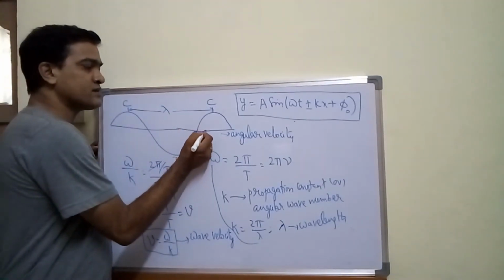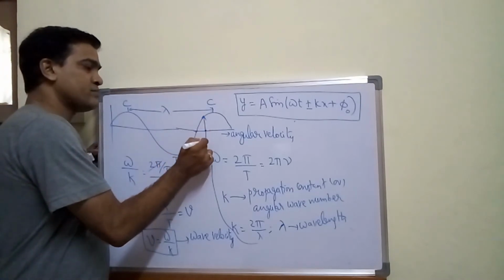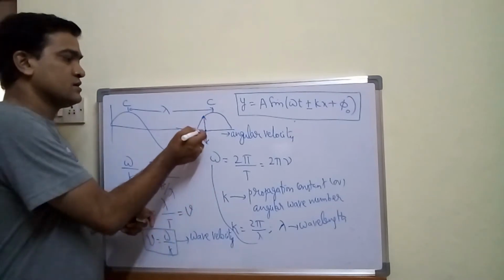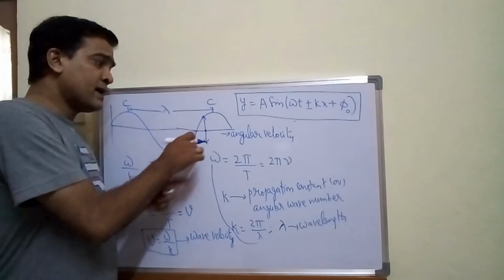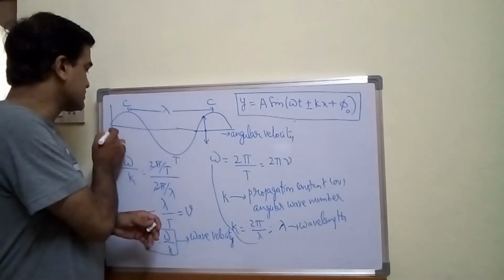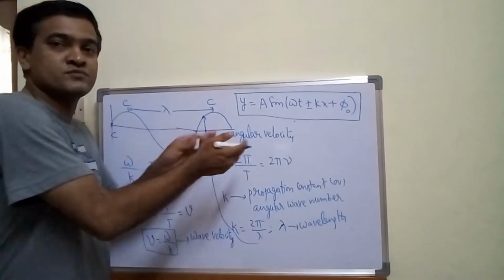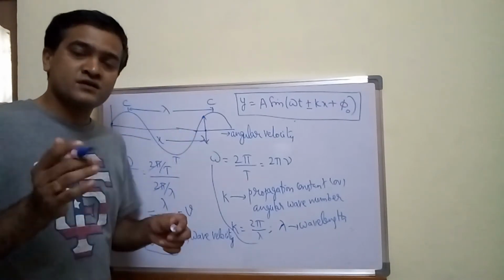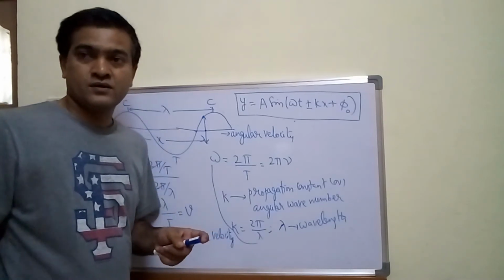If I consider a particle here, and this is vibrating or oscillating about its mean position, it is taking some time anyways, right? So that means y depends upon time as well, and which particle I am considering, how much distance this particle is located from the origin, that gives x, right? Then only I can say that this is a wave equation. Otherwise, it is an SHM, right?